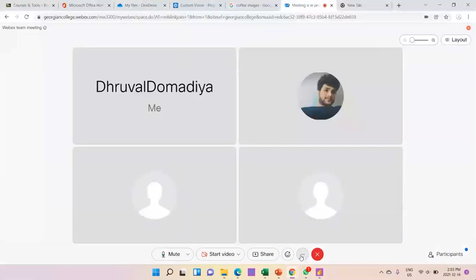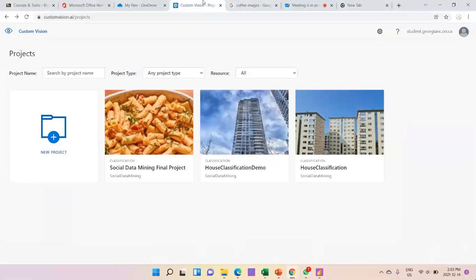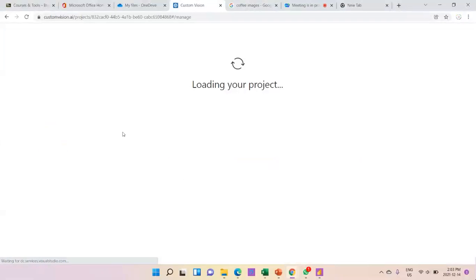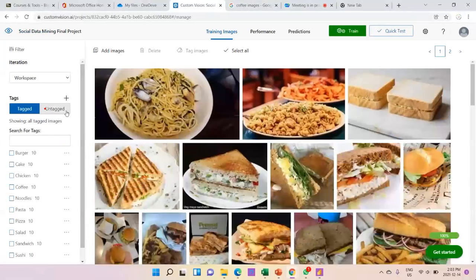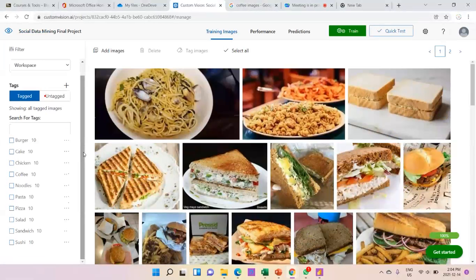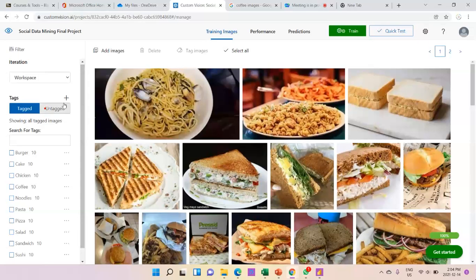Hi, myself Dhruval Davadia, and I have performed the image classification using Azure Cognitive Services. For classification, I have used customvision.ai, and I will take you through the whole process. I have created a new project, and in it I have created multiple tags. We have data about 10 different types of food like burger, cake, chicken, coffee, noodles, and all. For all these types of food, I have created a tag.